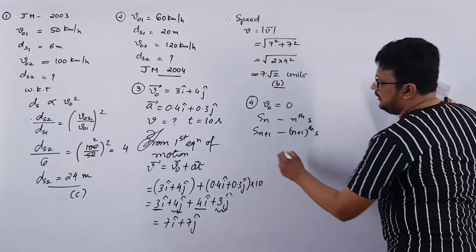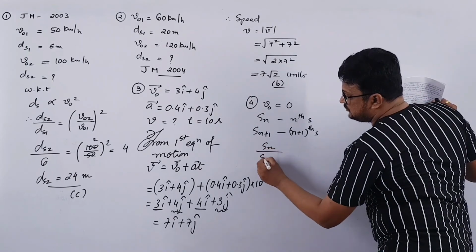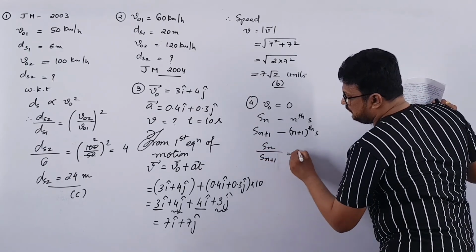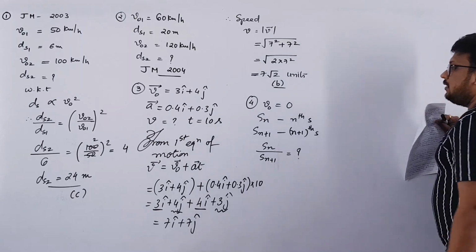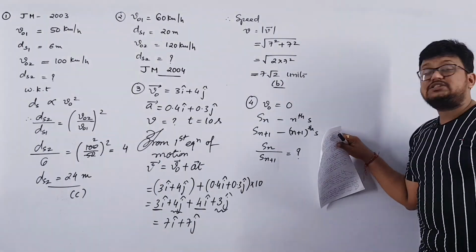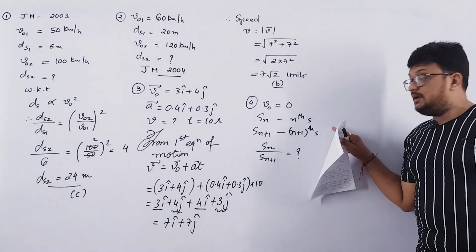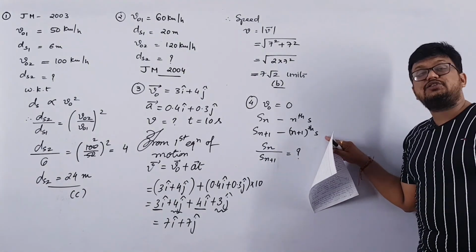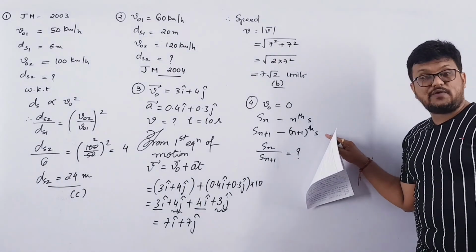Then we have to find the ratio Sn upon Sn plus 1. Object is starting from rest, right?